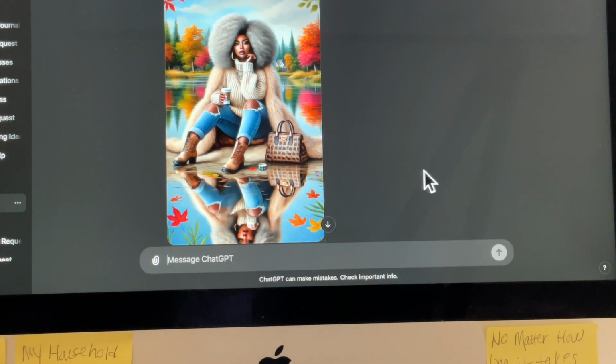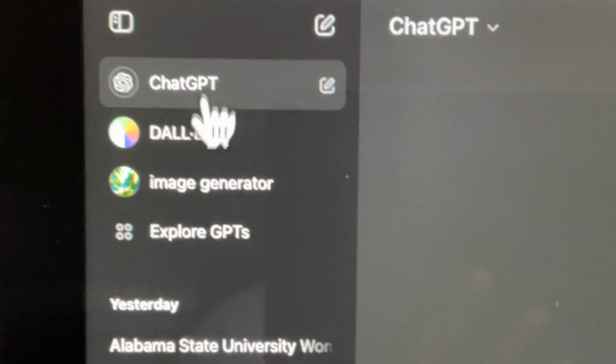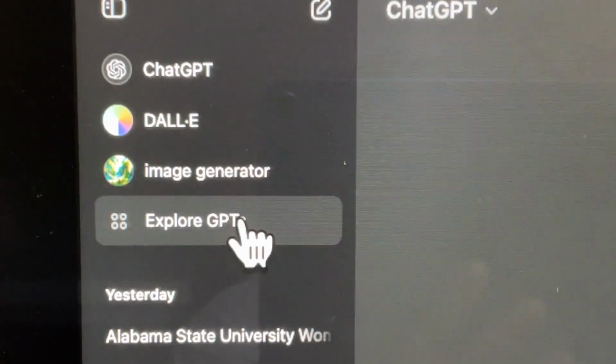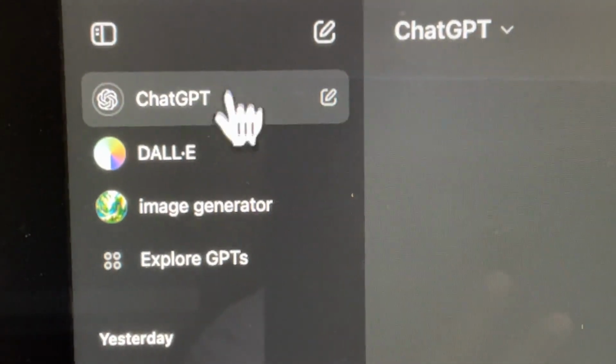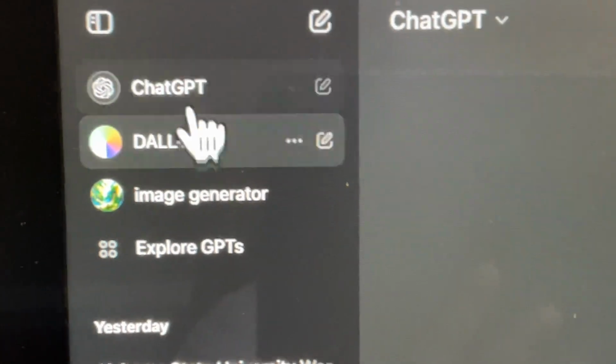Okay, so here's another one that I did. And like I said, you don't see a name or anything on this one. You don't see a border or anything. So I asked it to create what I wanted it to create, and this is what it created. Okay, so absolutely love it. So here are the different ones that you can choose right here. You have ChatGPT, you have Daily, you have image generator, and you also have Explore GPTs. Okay, so you can choose any one of these to create your design. I use ChatGPT a lot. I have tried all of these.